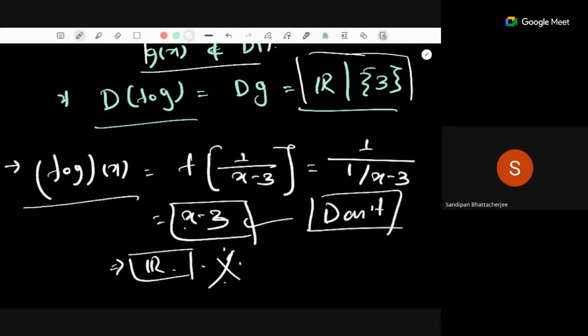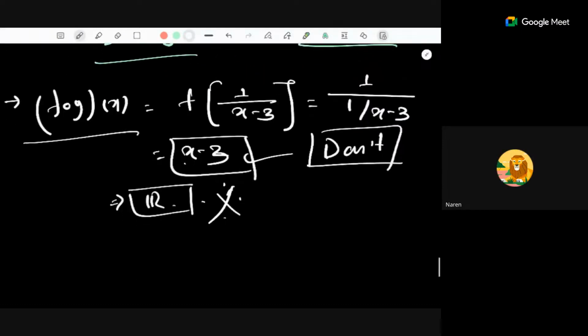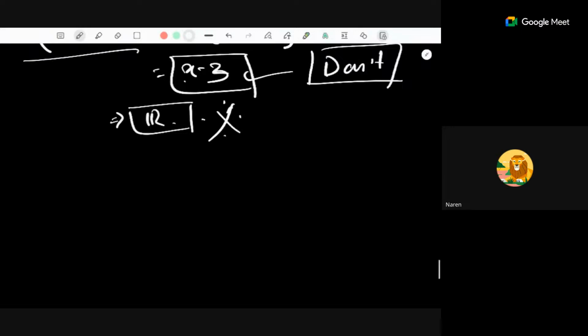The example I'm quoting is the professor's example, what the professor is talking about in the recorded video. I think what sir was talking about is exactly this, because here you see what happens when you do this fog or gof: x belongs to the domain of g, and hence g(x) belongs to the domain of f, and hence fog has to be in the domain of this. So that's what he was referring to.